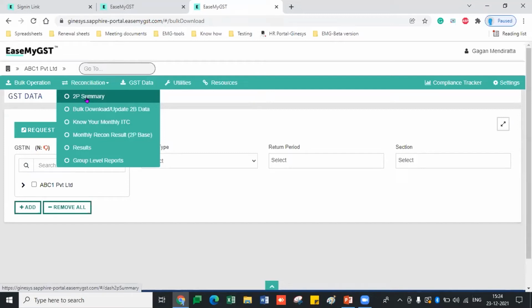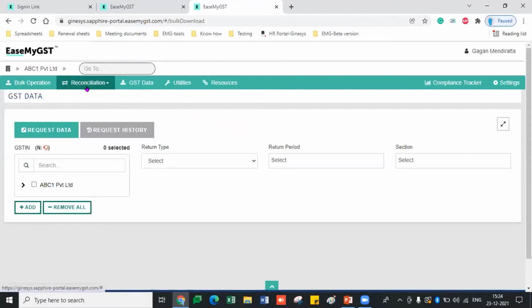I will show you the whole process at the end of the PPT, just a glimpse of what advancements we have provided in the advanced portal. Also, we will have a separate webinar on the full reconciliation part, showing how to upload the GSTR2 data, how to get the data, and how to do the reconciliation with the advanced logics.